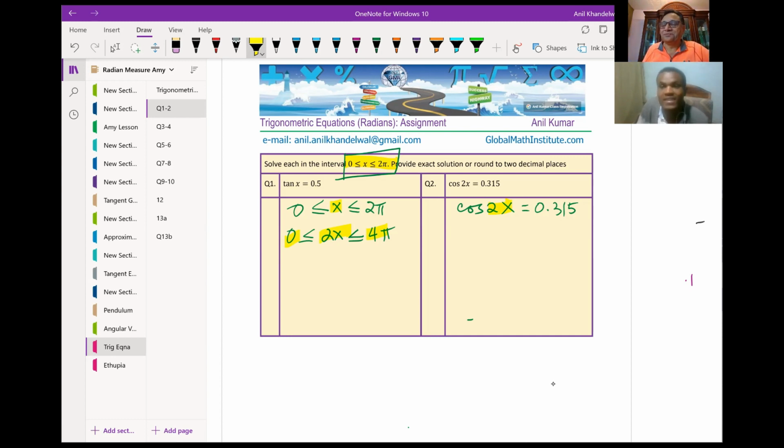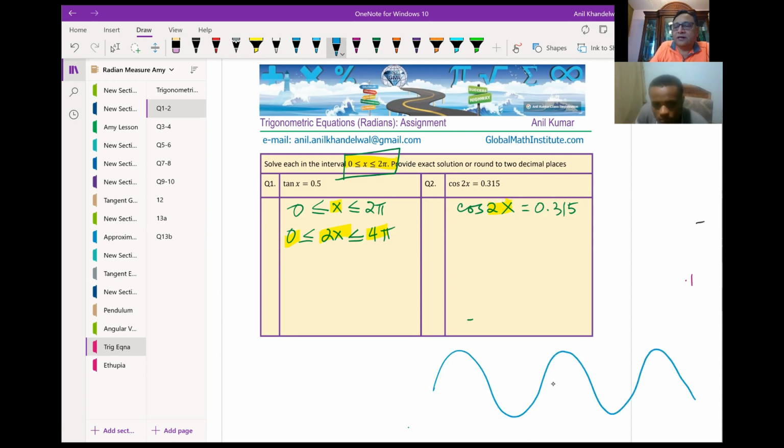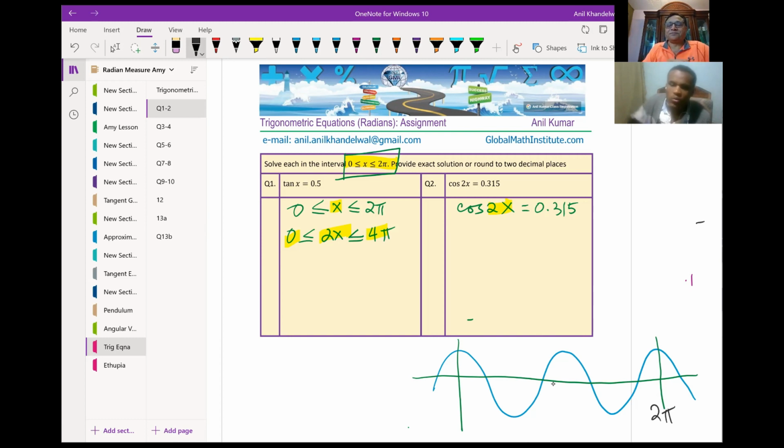I will show you in another way also. When we talk about cos 2x, we have a function which is kind of going like this. This is your sinusoidal wave, right? When I say cos, it really means what? It starts with the maximum at the origin. That is cosine, correct? Now, when we say cos 2x, that means there are going to be two waves in 2 pi, one cycle, 2 pi. Do you understand? But why do I see two symmetry lines?